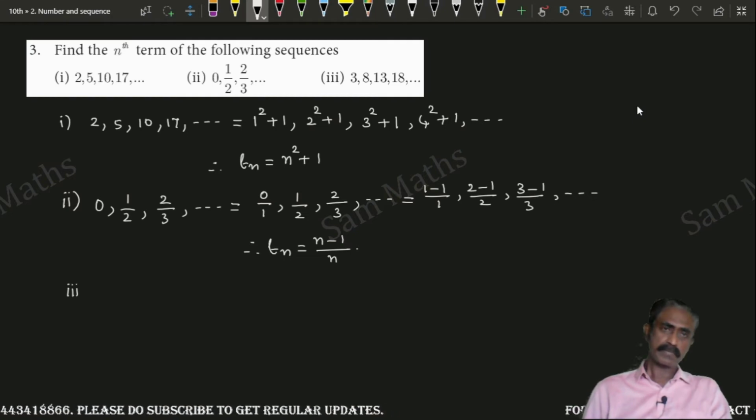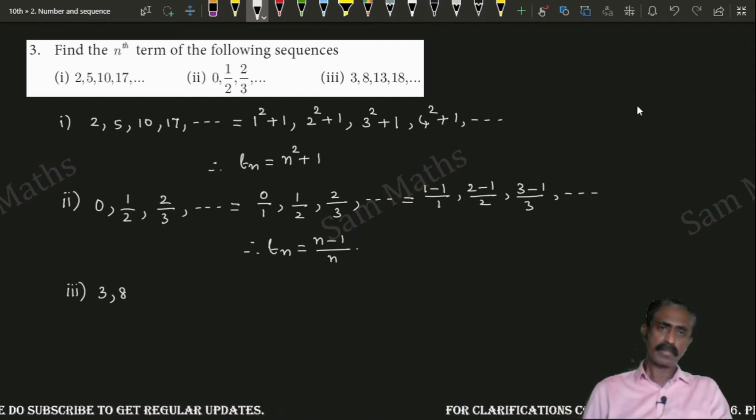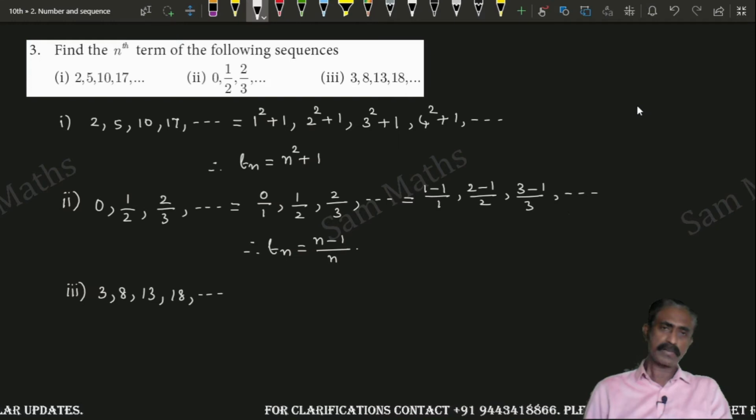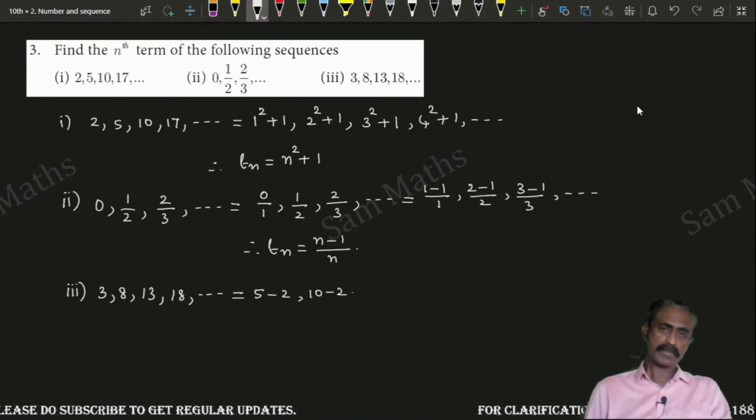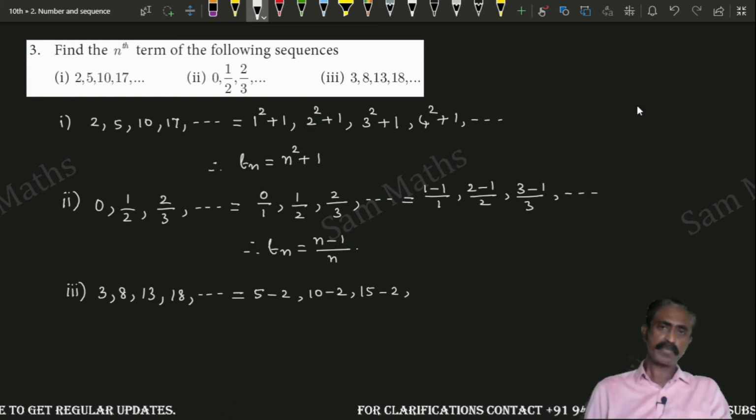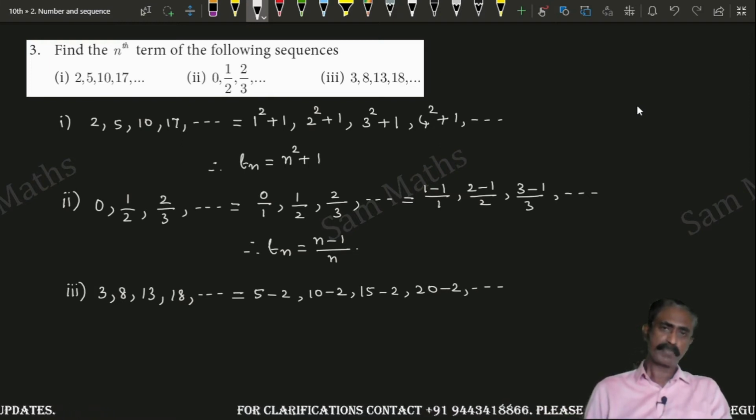Third subdivision. They have given 3, 8, 13, 18 and so on. The first term is 5 minus 2. The second term is 10 minus 2. The third term is 15 minus 2. The next term is 20 minus 2 and so on.